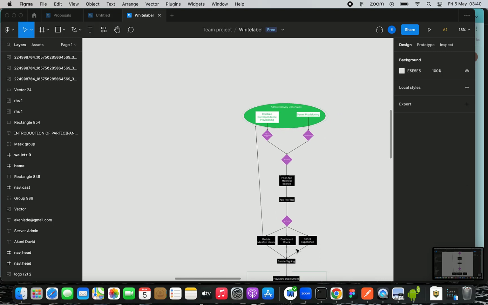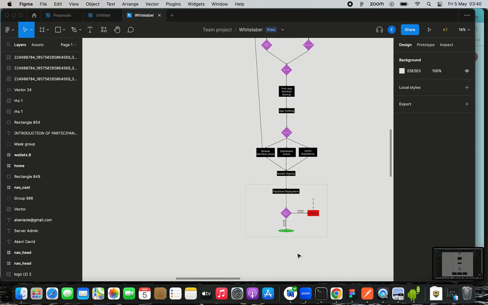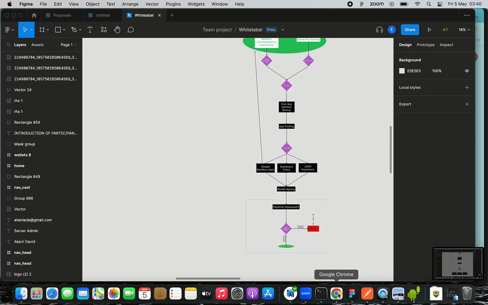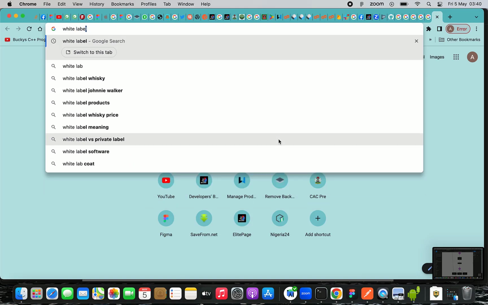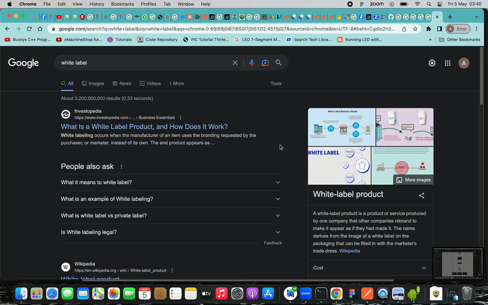Based on the peculiarity of this terrain, let's search for the word white labeling, which has its etymology from the word white label. White labeling occurs when the manufacturer of an item uses the branding requested by the purchaser or marketer instead of its own.